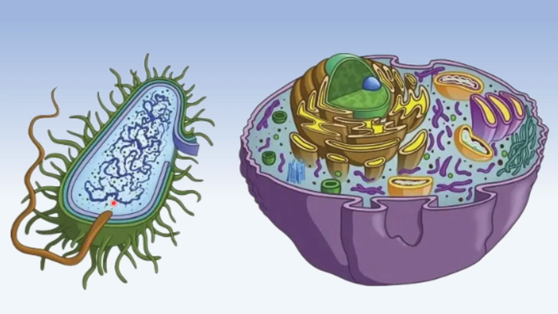Let's start. In prokaryotes, like bacteria, gene regulation is often simple. These cells are small and do not have a nucleus. So, their genes are usually turned on or off altogether, depending on the environment. But in eukaryotes, like human cells, gene regulation is more complex. These cells have a nucleus, as we see here, where their genes are kept, and they need to carefully control gene activity. Each cell in a person's body has the same genes, but different cells might turn on different genes.